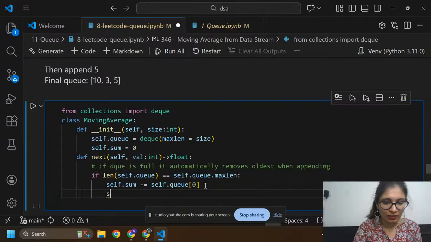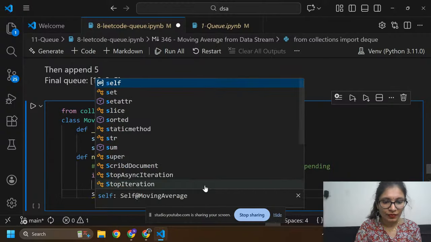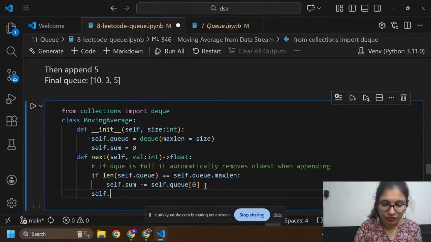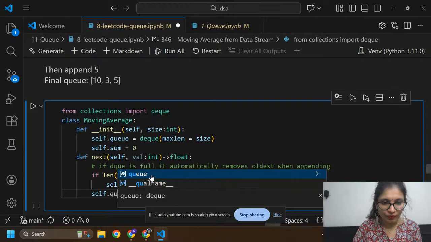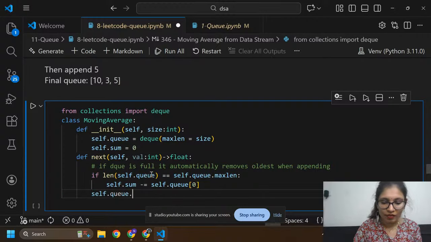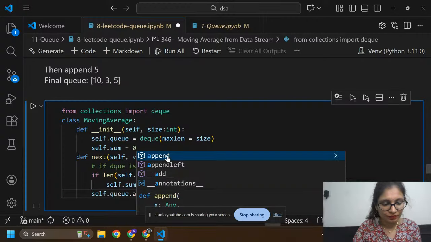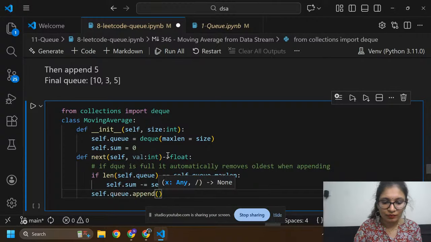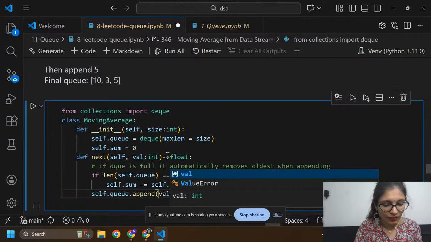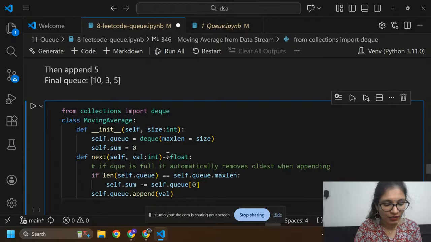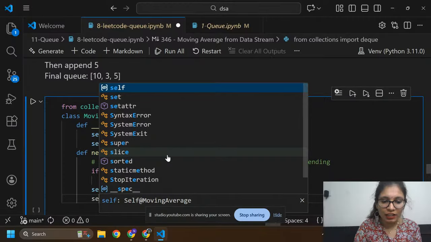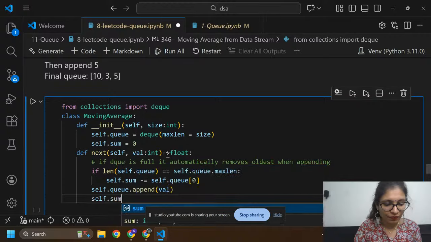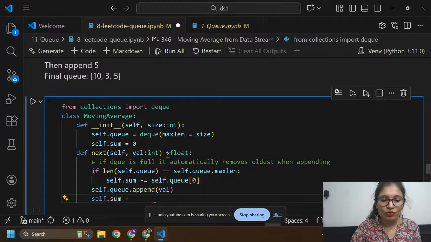After this, self.q.append(value), and here the sum is going to increase, so self.sum equals self.sum plus value.